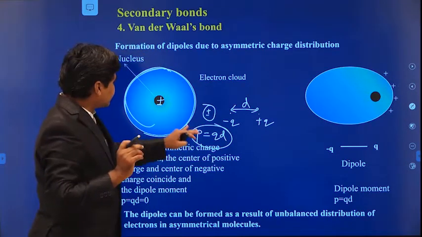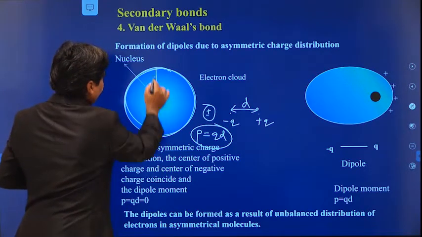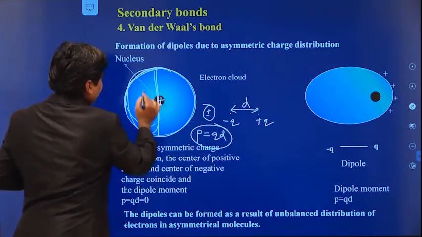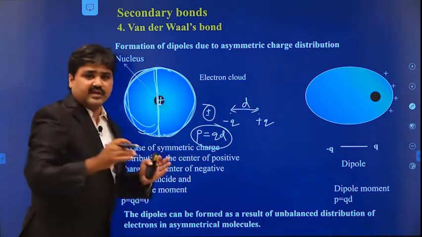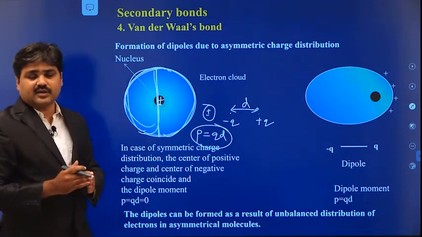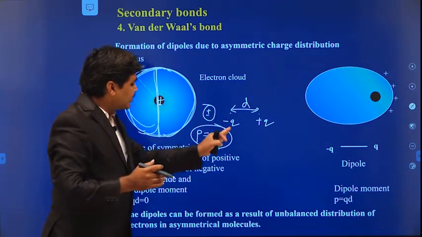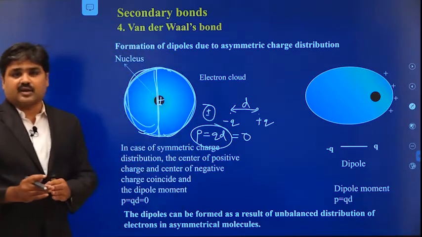In the case of symmetric molecules, if you take the left side, the amount of negative charge on the left side and the amount of negative charge on the right side are both equal, then the center of positive charge and the center of negative charge coincide. In this case, the dipole moment equals 0. So that means they are non-polar in nature.